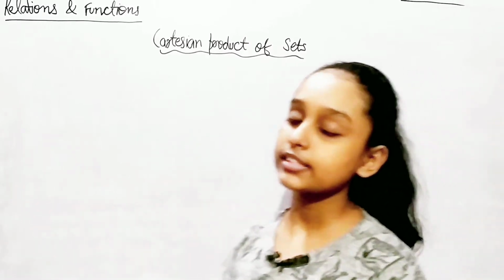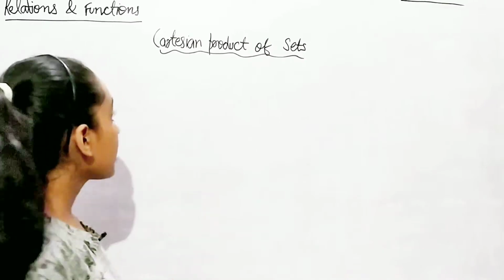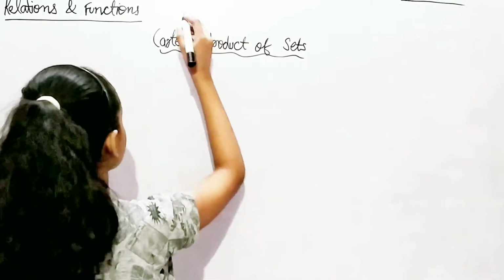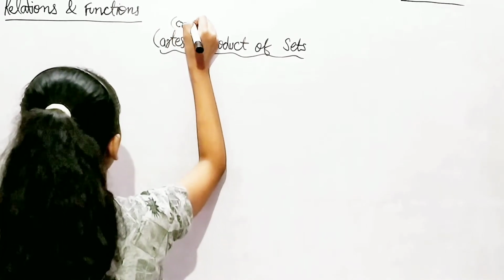So, let's get back to our Cartesian product of sets. We can also say Cartesian product as cross product, because there's nothing wrong in it, both are the same.